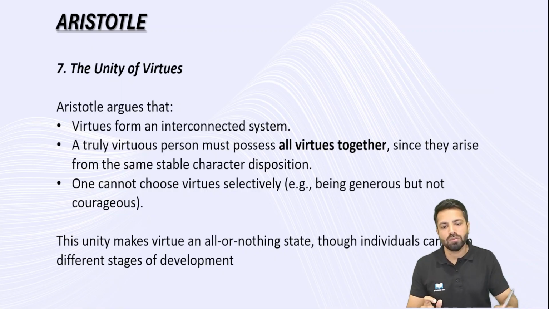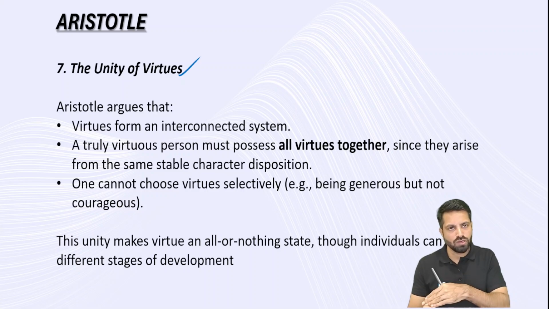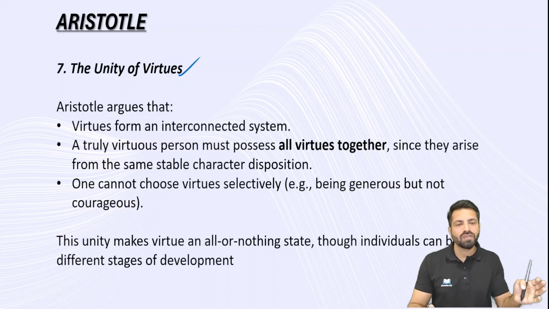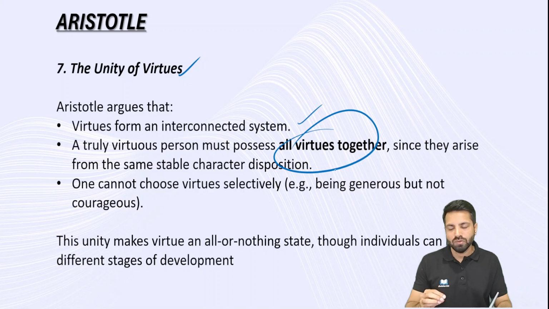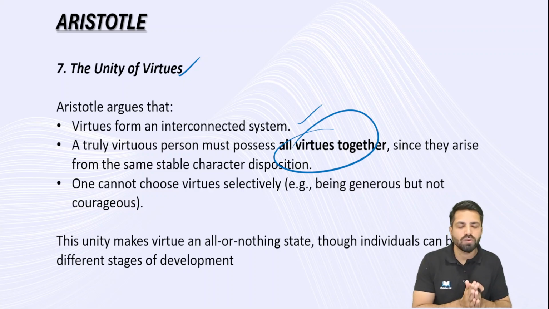He also talked about unity of virtues. In Socrates also, I talked about the principle of unity of virtues. Either you have all the virtues or you don't have any virtues. So here also it is the same thing. Virtues form an interconnected system. You cannot say that I have the virtue of temperance, but I don't have the virtue of justice or courage. No, it is not going to happen. All the virtues come together.